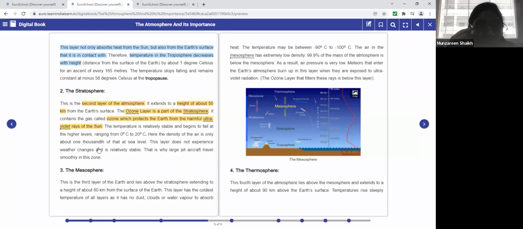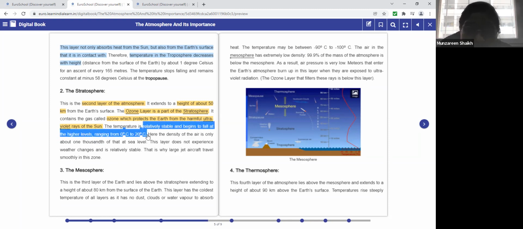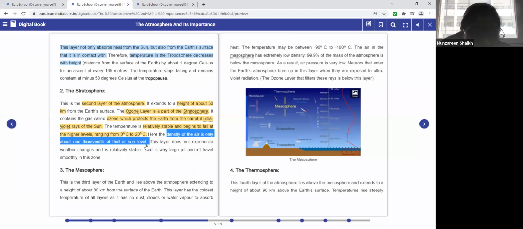Okay. The temperature is relatively stable and it begins to fall at higher levels, ranging from 0 degrees Celsius to 20 degrees Celsius. Here, the density of the air is only about 1,000 of that at the sea level.